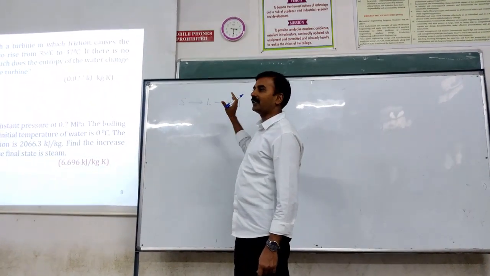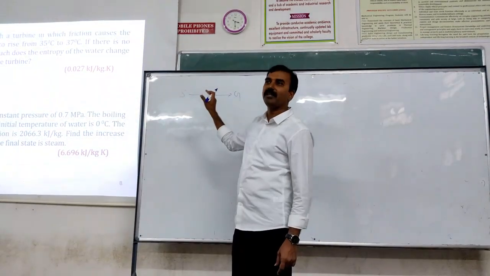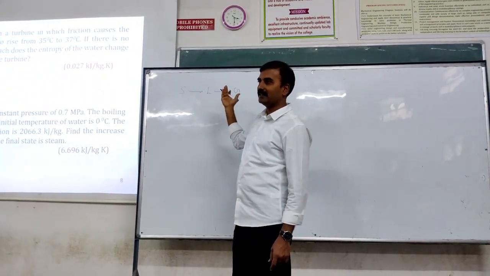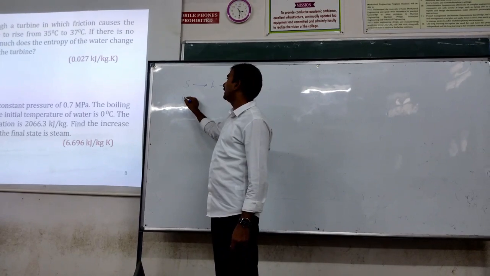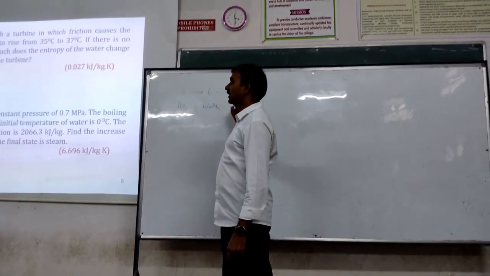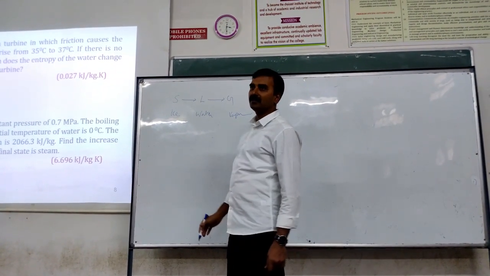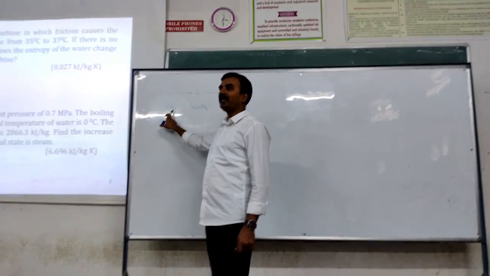And there are two types of heat transfer involved here: sensible heat and latent heat. Suppose you take the example of ice, water, and then vapor, water vapor. So first ice should melt.